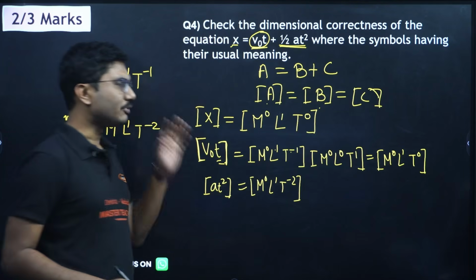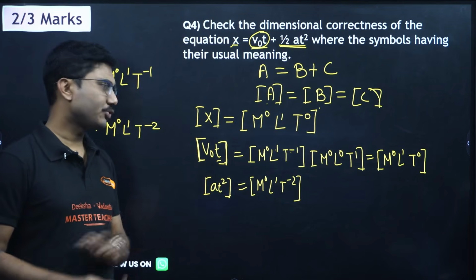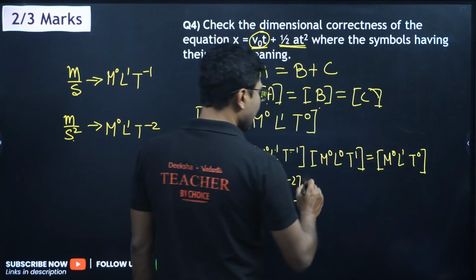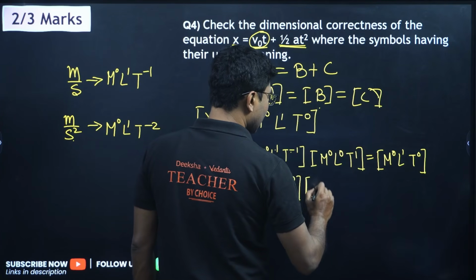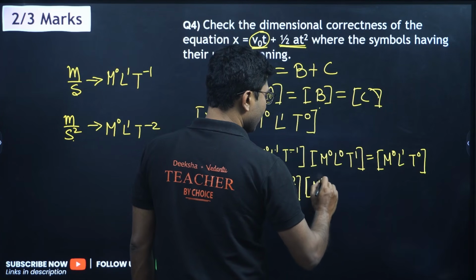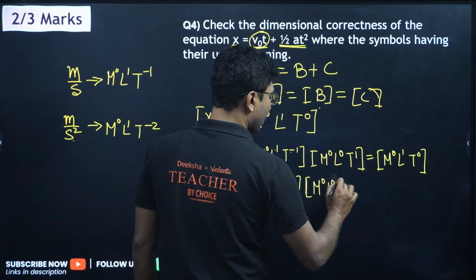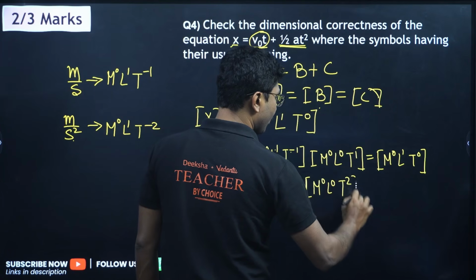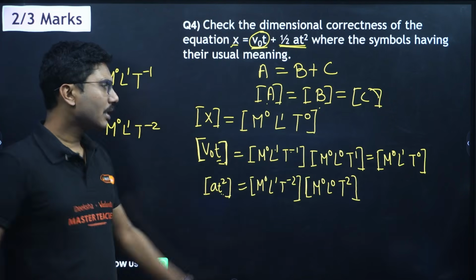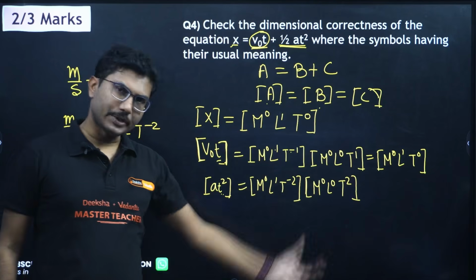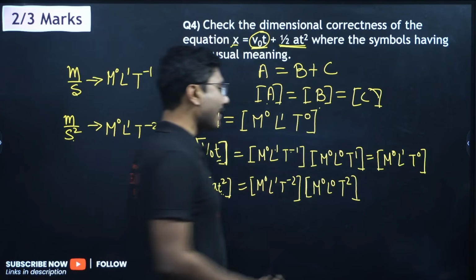Remember the process, you have to solve it exactly the way I am showing. What about T square? T square is again only time. So m to the power of 0, L to the power of 0, T to the power of 2. Square is there, right? Time square. So dimension will also be squared. Now you again add them all.